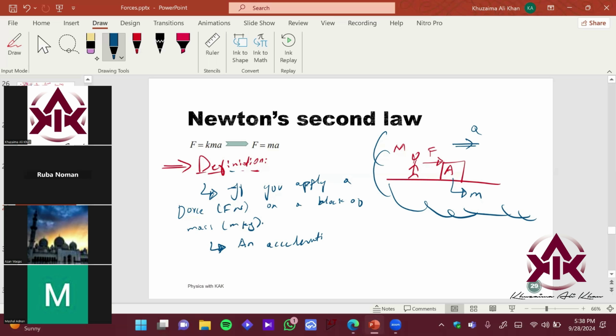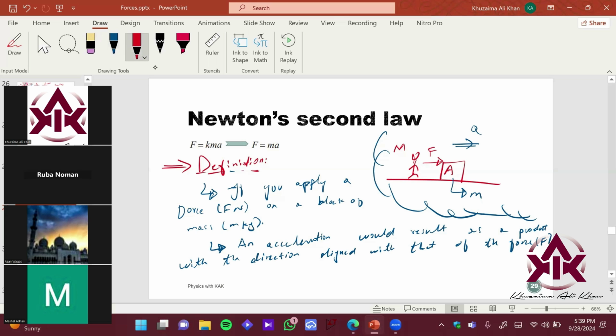An acceleration would result as a product, ठीक है, with the direction aligned with that of the force F.